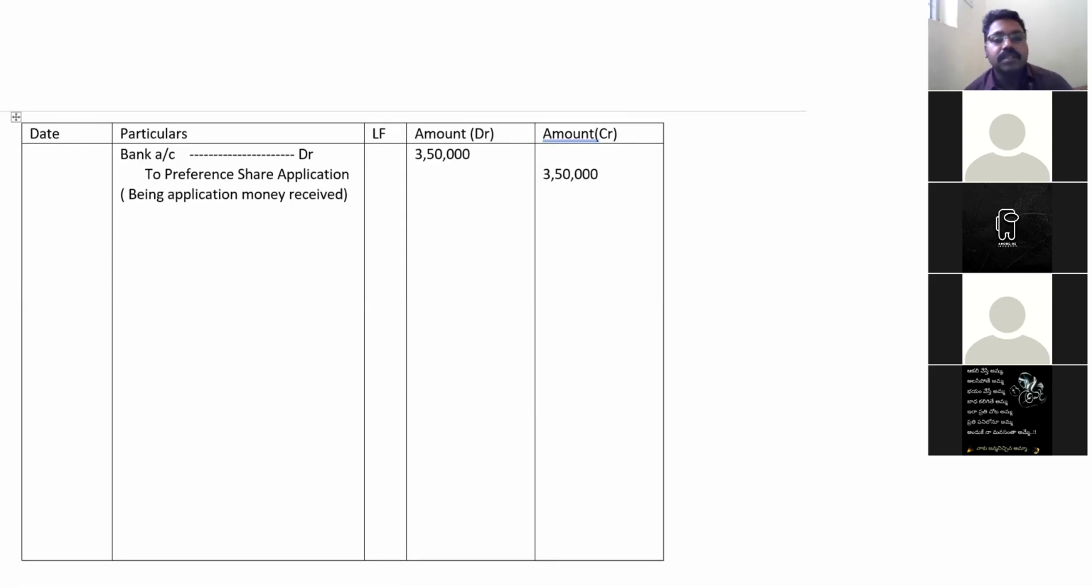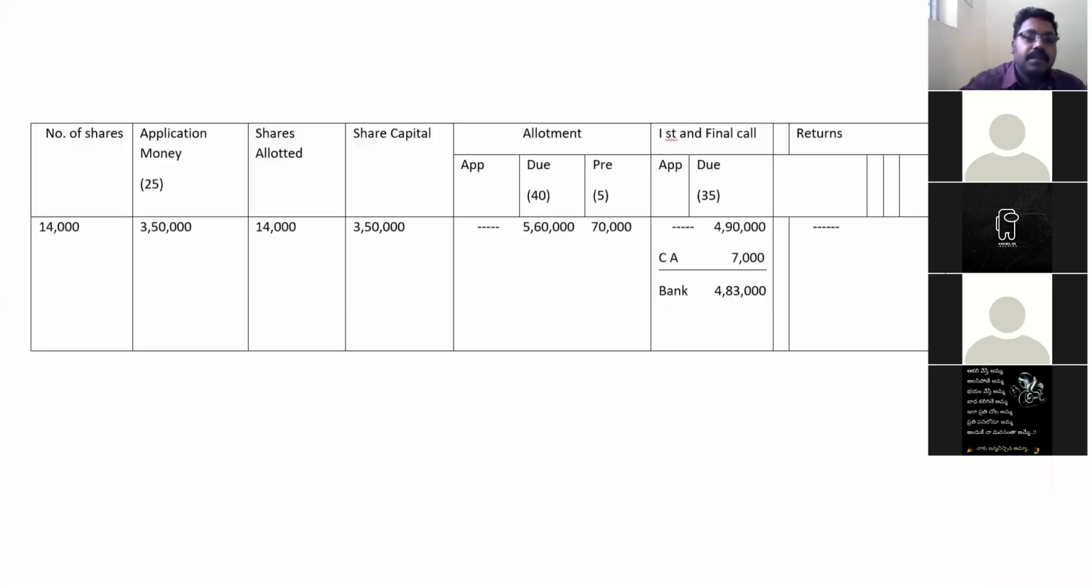3,50,000. So what is it receiving? It is receiving application money. So application money should be credited and bank should be debited. Got it? So next, if you see the table, next is application money should be transferred to share capital.